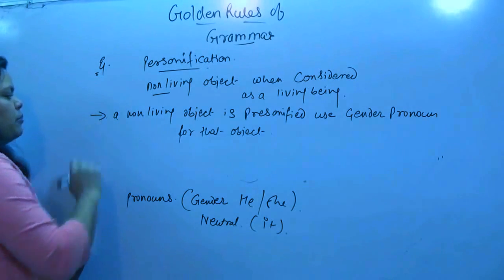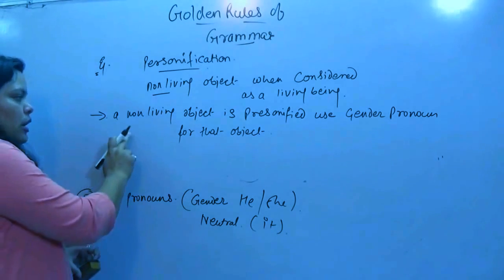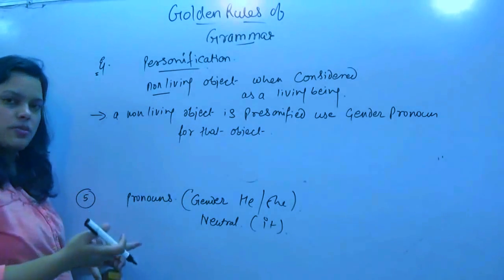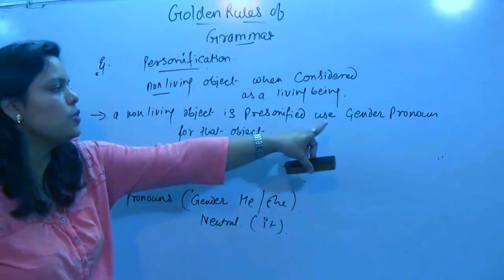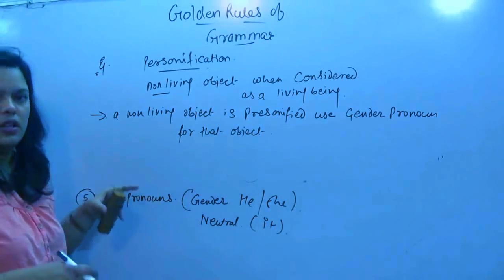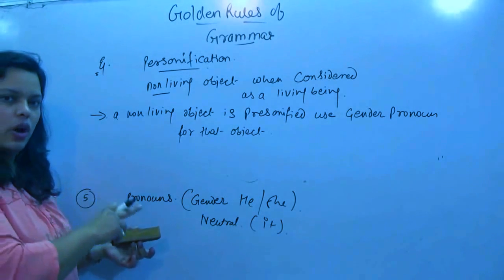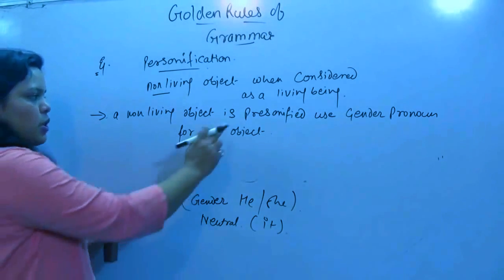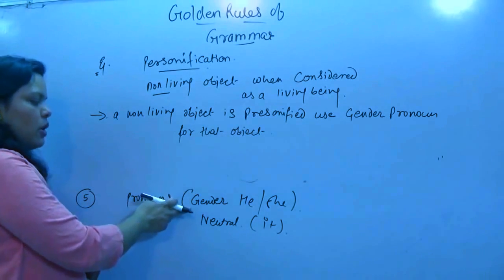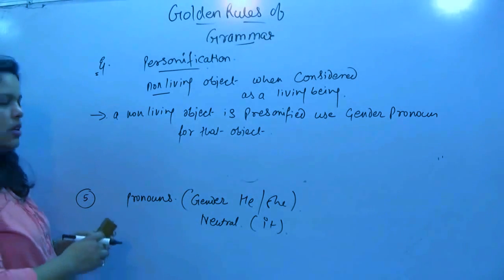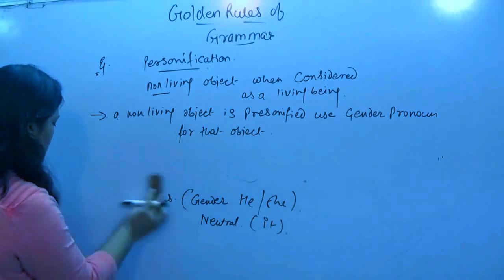It is quite very important one. Whenever a non-living object is personified, always use gender pronoun for the object. Now in English, we don't use gender pronouns for non-living things. But when they are personified, we use gender pronouns, that is he, she, him, her, his, hers, like this for the non-living object. Let us see example.